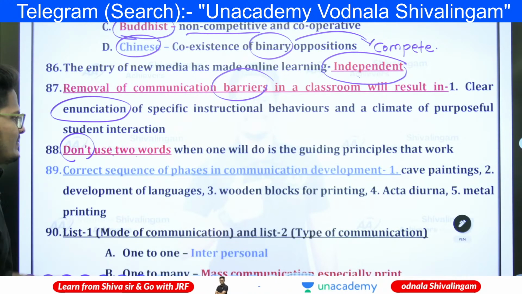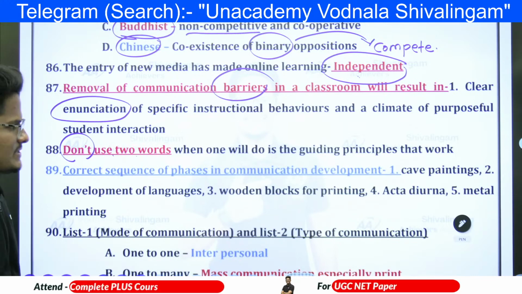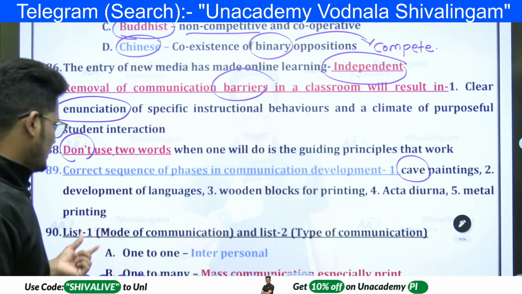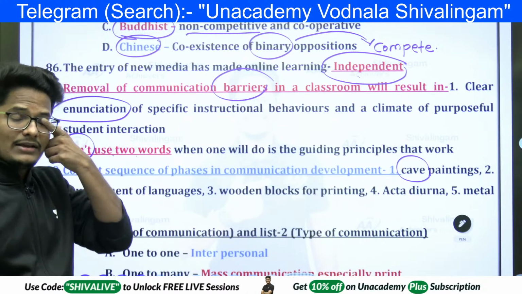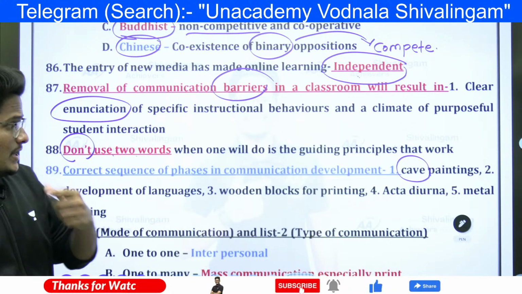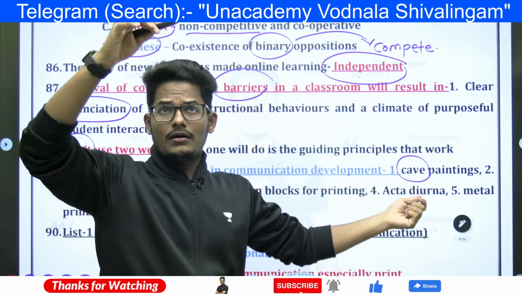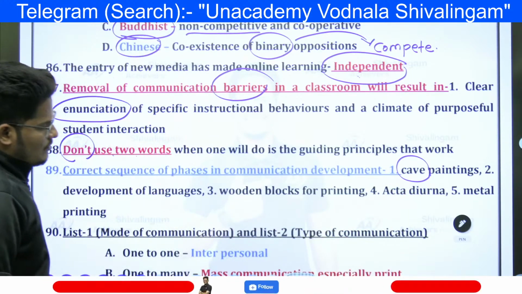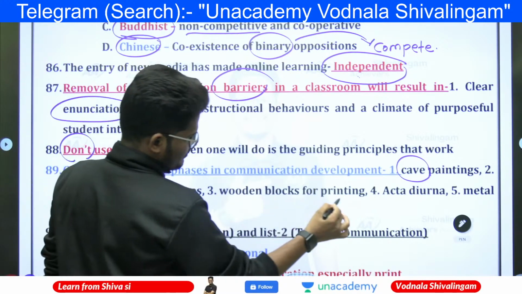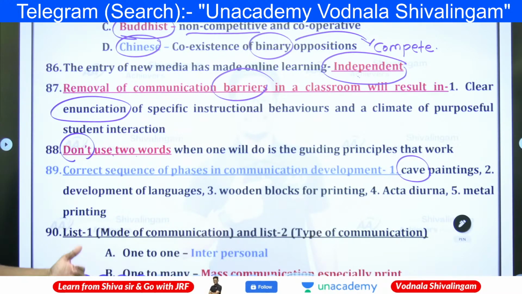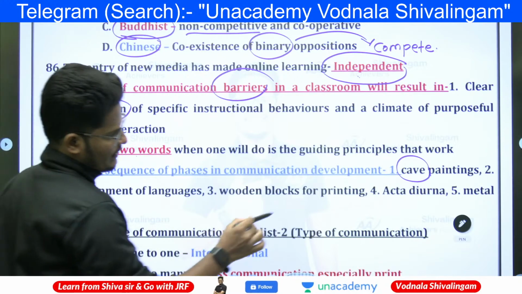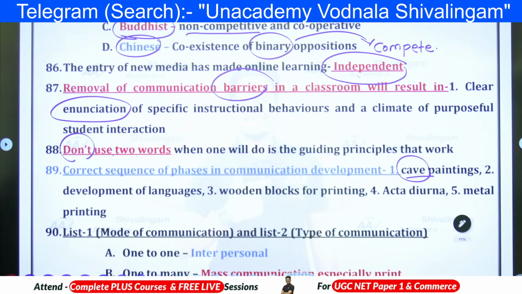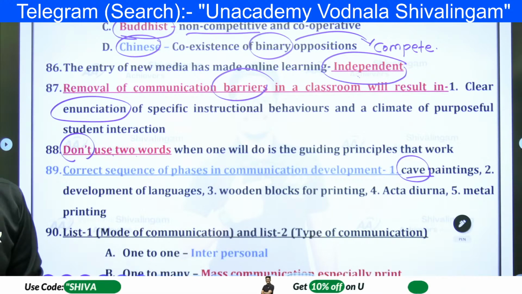Next, the correct sequence of phases in communication development is cave painting. Yesterday also, initially cave paintings, as well as language developments, how the languages were developed. In India, these many languages are there. Cave painting means the script on the walls or on the temple walls, like that. Wooden blocks for printing, and metal printing. These are the various stages in the historical communication development process, right?